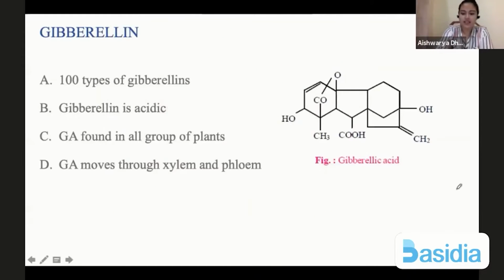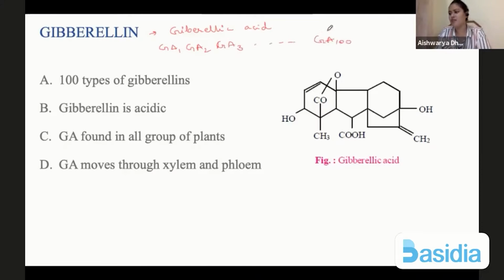Chalo. Next hormone which is important is gibberellin. Gibberellin is written as gibberellic acid. There are more than 100 types of gibberellin. So we have GA1, GA2, GA3, so on and so forth till GA100.